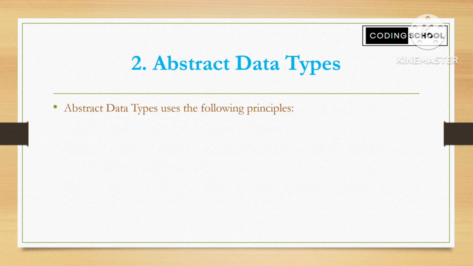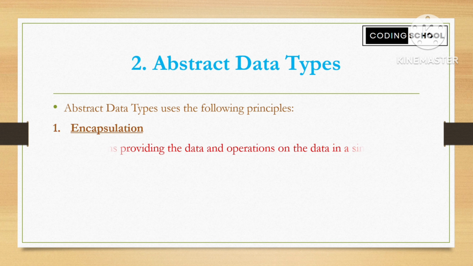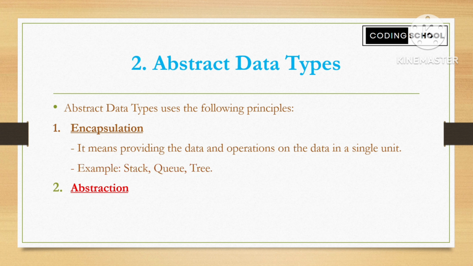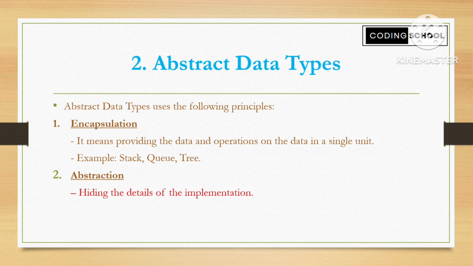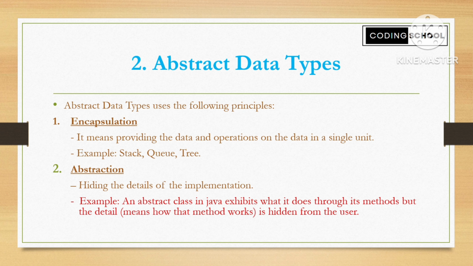Abstract data types use the following two principles. First is encapsulation. It means providing the data and operations on data in a single unit. Examples are stack, queue and tree. Second principle is abstraction. Abstraction means hiding the details of the implementation. An example is an abstract class. An abstract class in Java exhibits, means shows what it does through its methods, but the details like how that method works are hidden from the user.